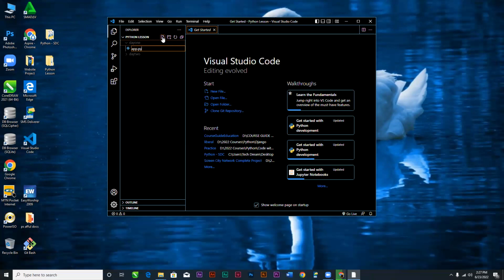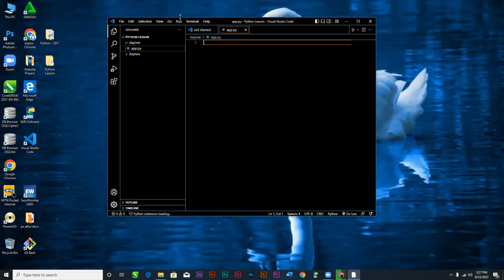Now, when you are creating a file, you need to add the file name and then .py. The .py means it's a Python extension. If you don't add it, you won't be able to identify it as Python.